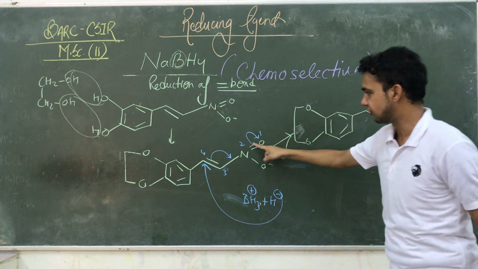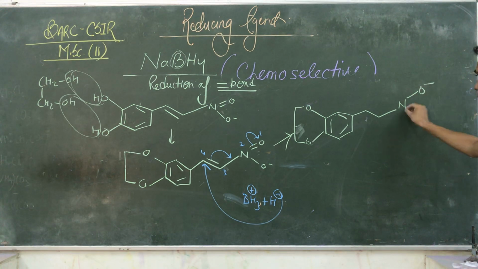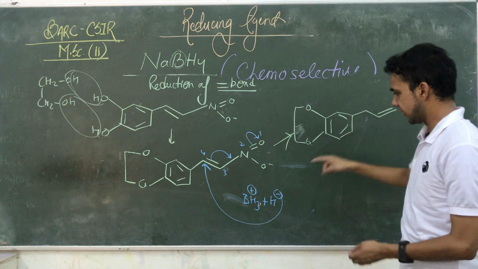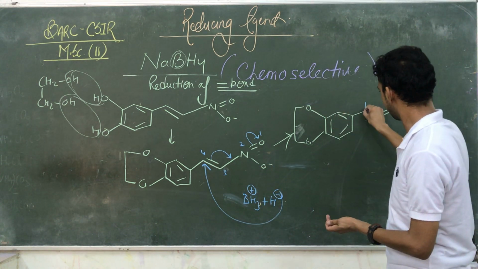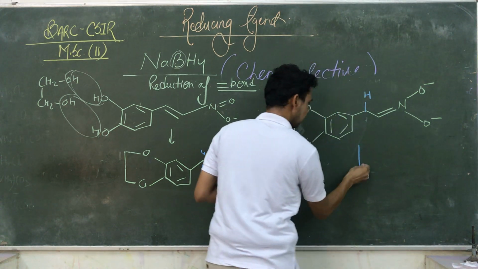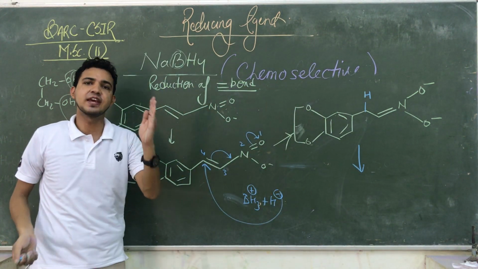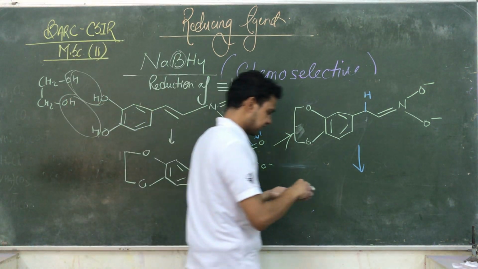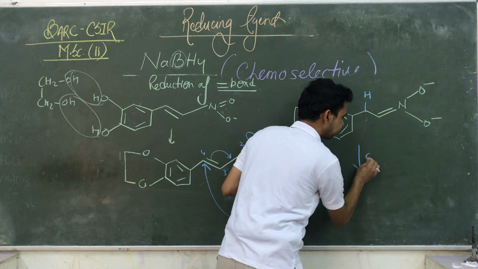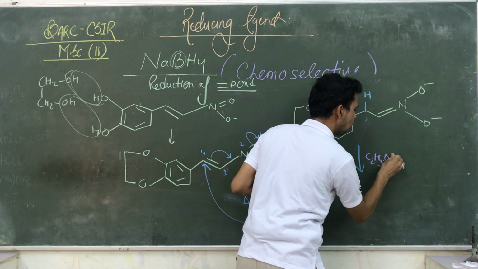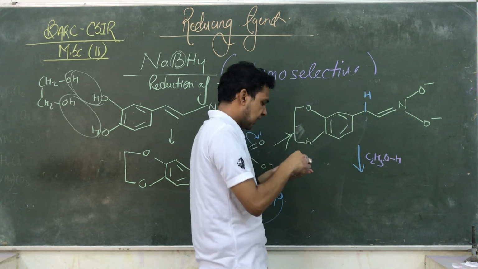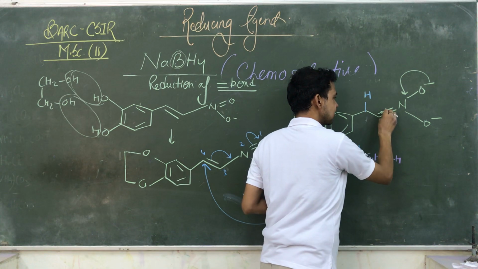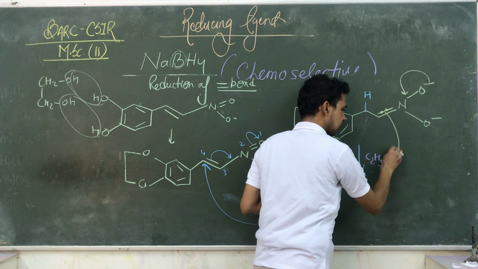This is N. It's moving here. The oxygen is carrying a negative charge. It is already negative. This double bond is moving here. Then here a hydrogen is attached. In the next step, we already taught you that the reaction takes place in the presence of an alcoholic medium, okay, hydroxyl medium. So here we are taking ethyl alcohol, C2H5O and H. Then what happened? This double bond is moving here, and this double bond is taking one proton from here.